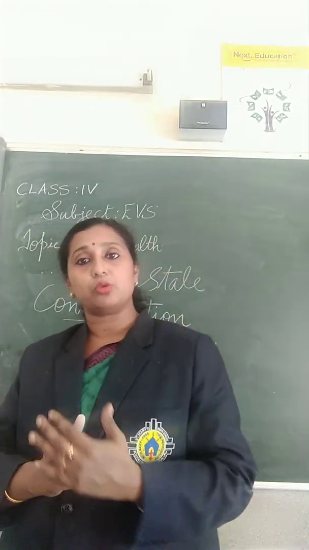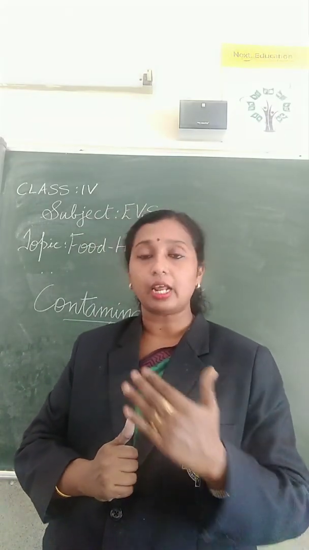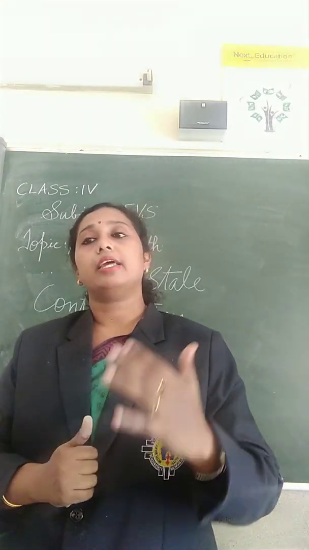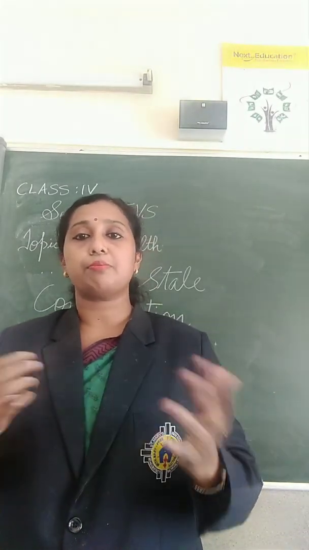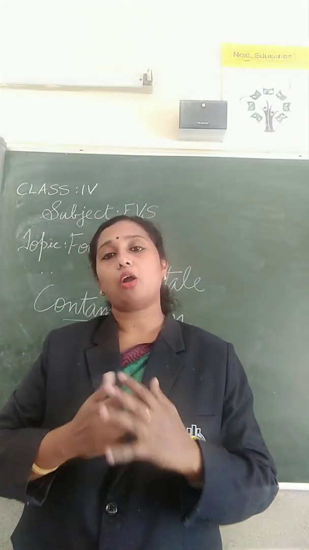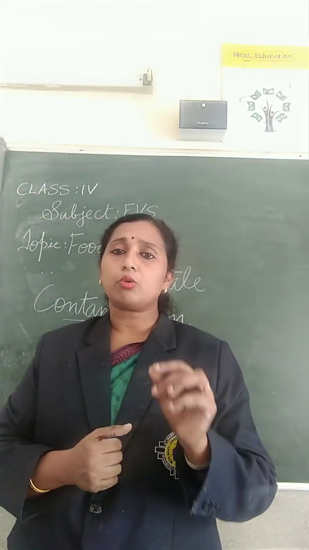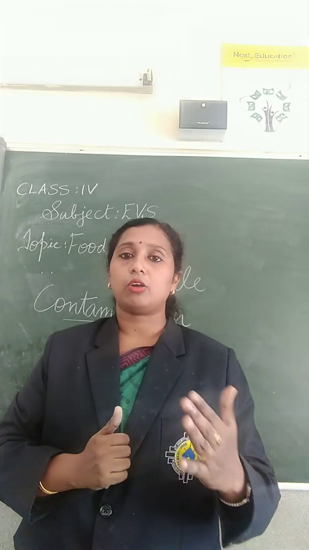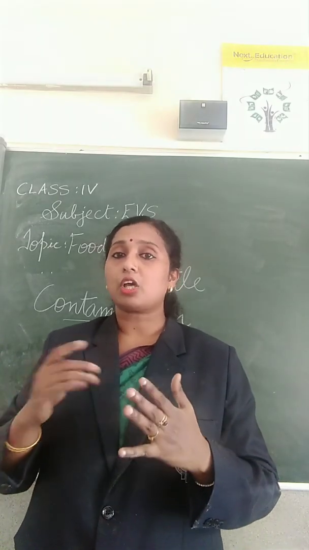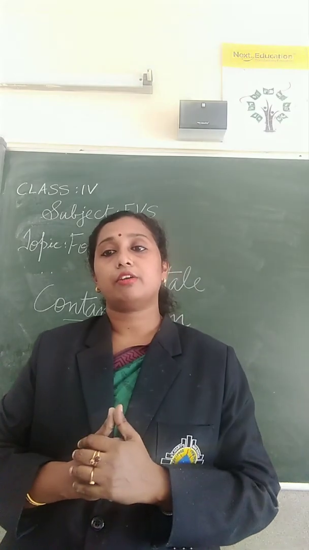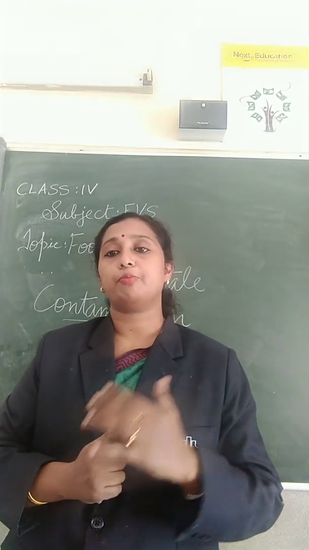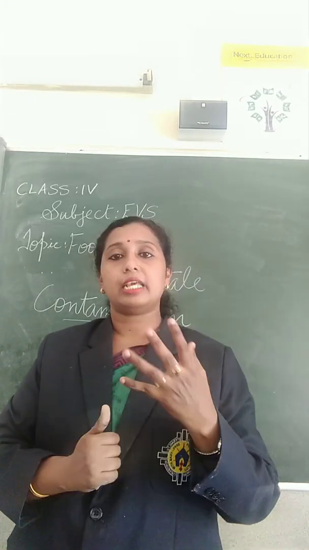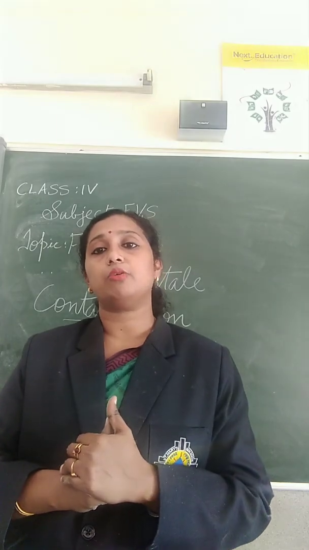Then along with all these nutrients, we have to take fibers and water. At least 2 liters of water we should drink daily. Then we have learned about balanced diet. What is a balanced diet? The food which provides all the nutrients to our body in the required proportion is called a balanced diet. Then we have learned that not only human beings, animals and birds also need food to live. The animals eat food with the help of beak, teeth and proboscis. Birds use beaks, animals use teeth, and mainly insects use proboscis.